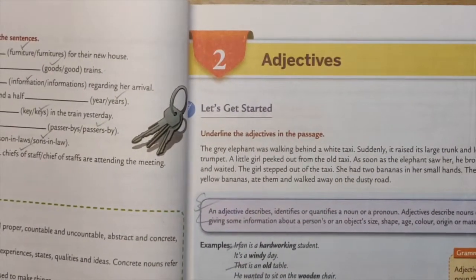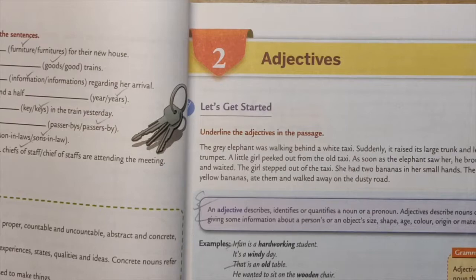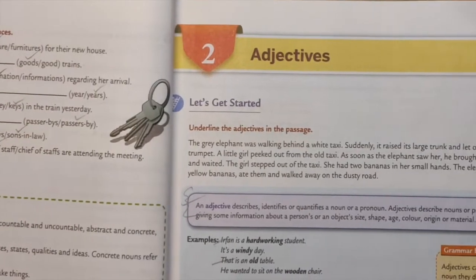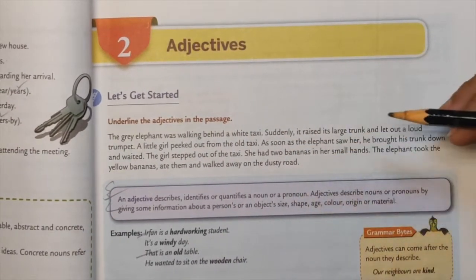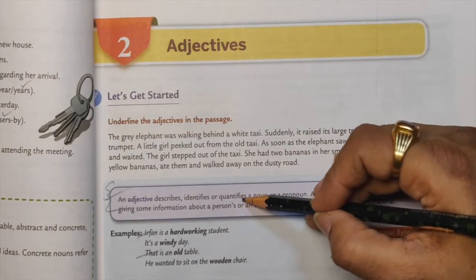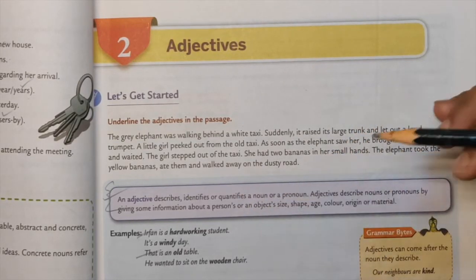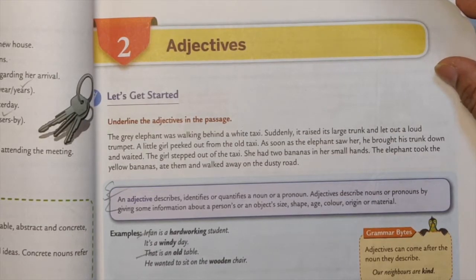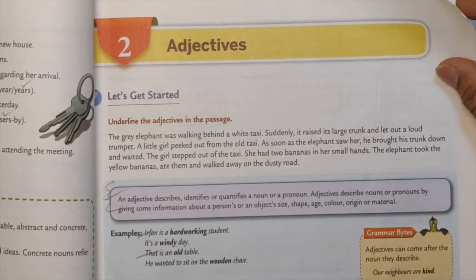Then we come to adjectives. There were so many types of adjectives, and adjectives are words which describe, identify, or quantify a noun or a pronoun. And adjectives describe nouns or pronouns by giving some information about a person or an object's size, shape, age, color, origin, or material. And we had taken up the examples like hardworking student.